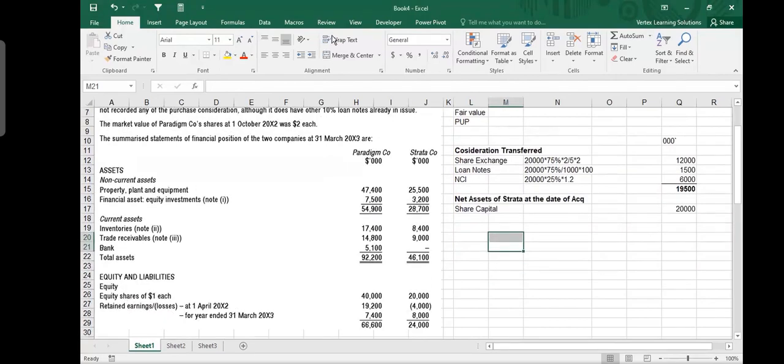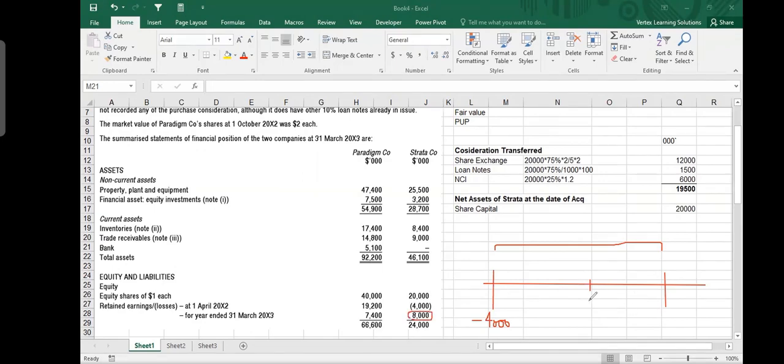Now please pay attention. This is your timeline. We drew it before as well. We are preparing financial statements here. The beginning of the year is here. Acquisition happened somewhere here. So what they had at this point, their retained earnings at the beginning of the year were minus 4,000. Then during the year, they made some profit, and they said profit for the year ended is 8,000. This is not the retained earning. This is the profit for the year ended.